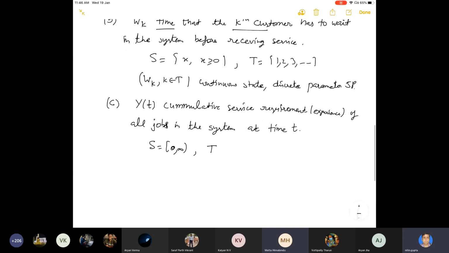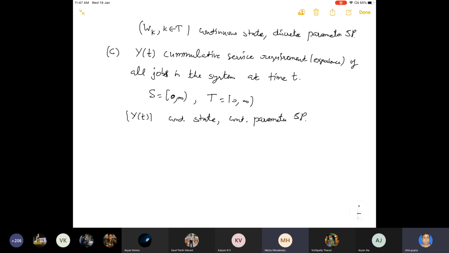So therefore, that is also 0 to infinity. So therefore, our Yt is a continuous state, continuous parameter or time stochastic process.